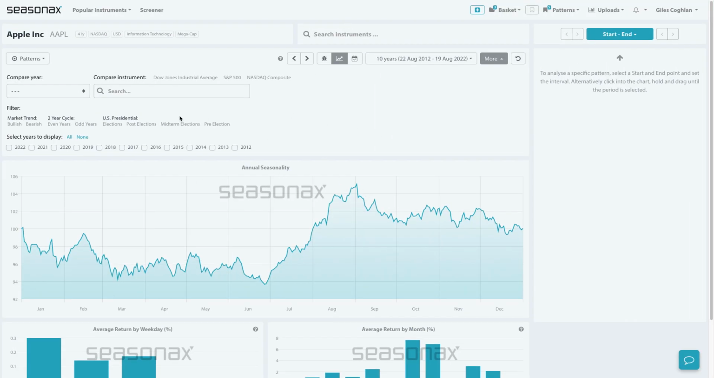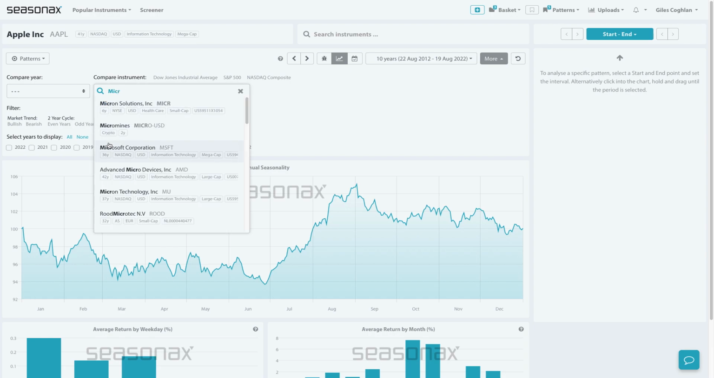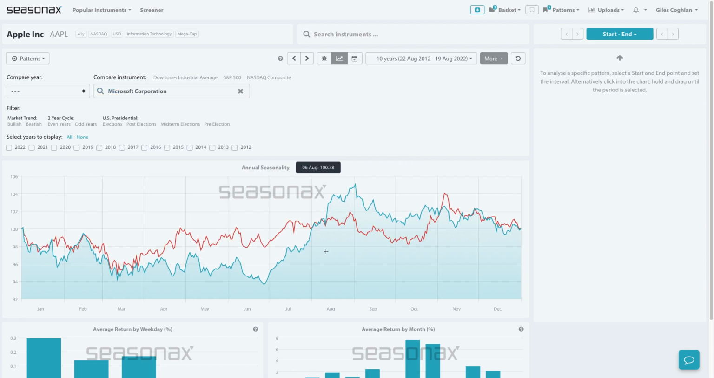You can see here, say we're looking at Apple stocks. Say we'd like to compare Apple stocks with another big tech name. Let's look at Microsoft. And we can see here, Microsoft, we can compare the seasonality of the chart with Apple.